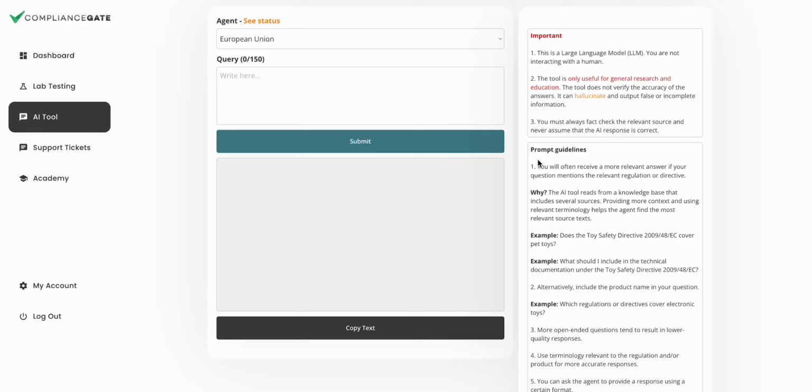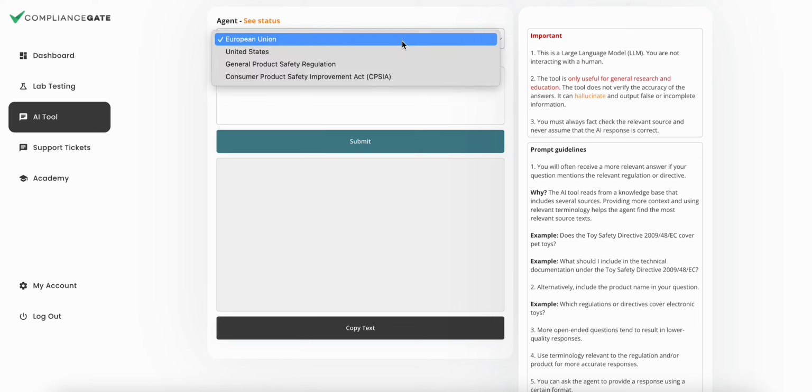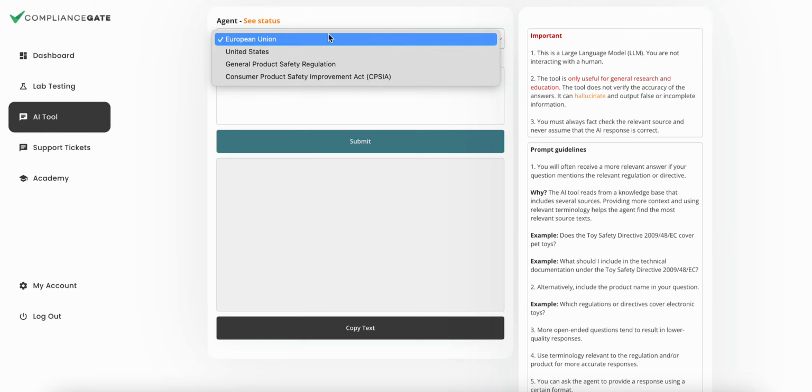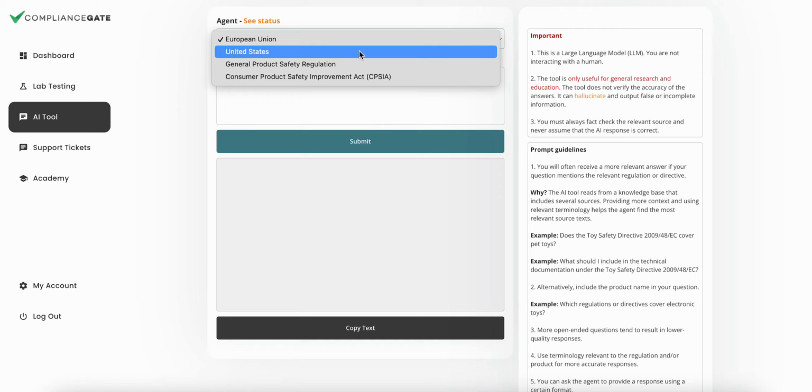The AI tool gives you access to a set of agents, and each agent is connected to a knowledge base which contains regulation and directive texts. We have two types of agents. We have the general agents, one for the EU, one for the US. These contain a broad knowledge base that covers regulations and directives for a wider range of products.